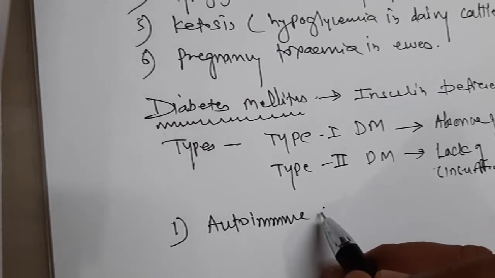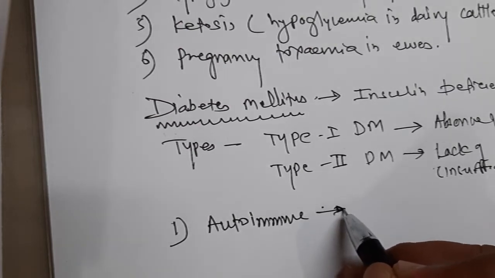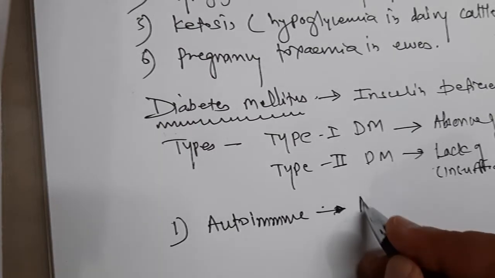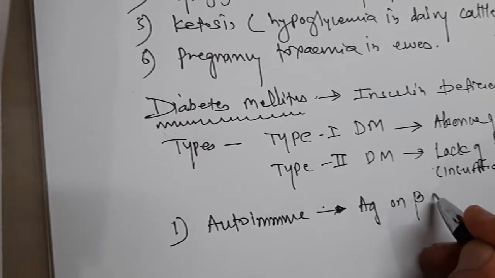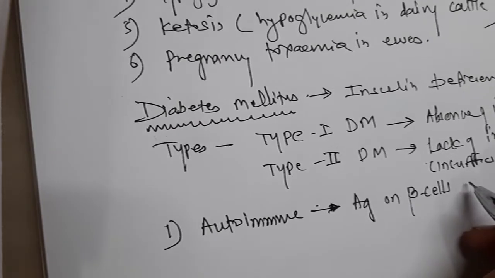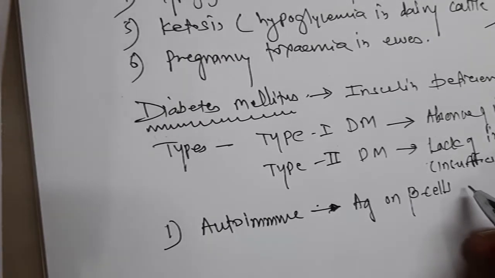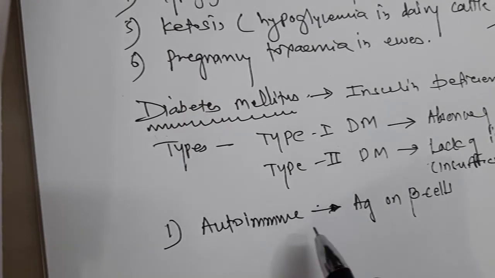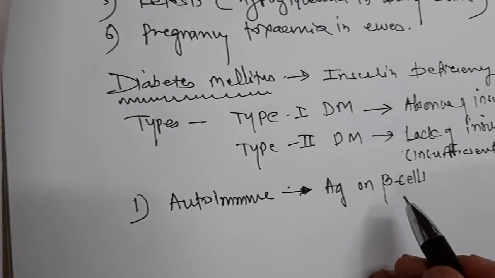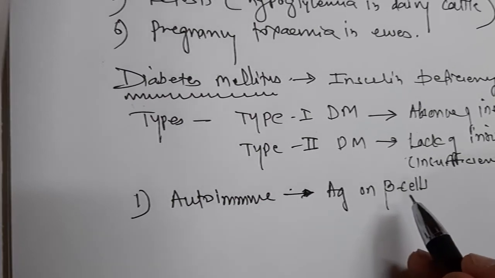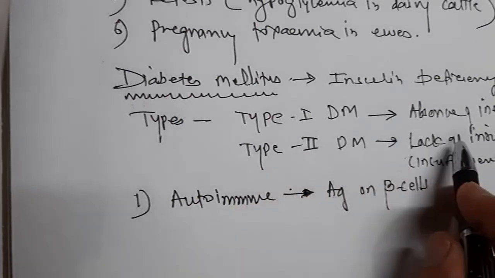Autoimmune disorders: the beta cells are destroyed, because they act as antigens. So the antigen on the beta cell is attacked by our immune system. Because of that, the beta cells are completely destroyed, and that results in type 1 diabetes mellitus.